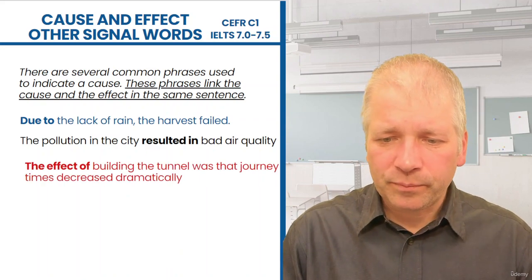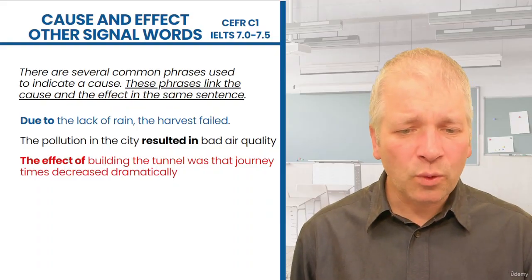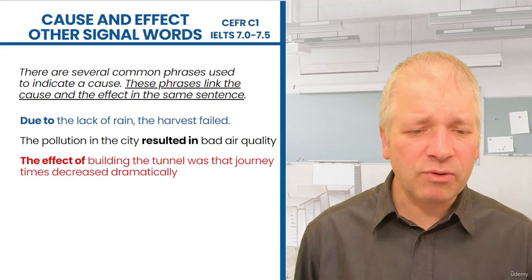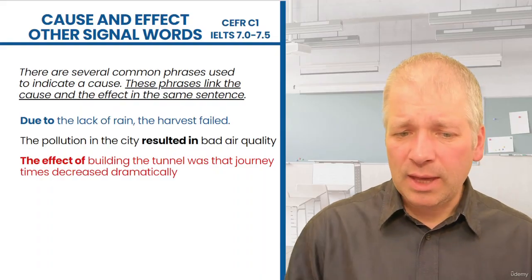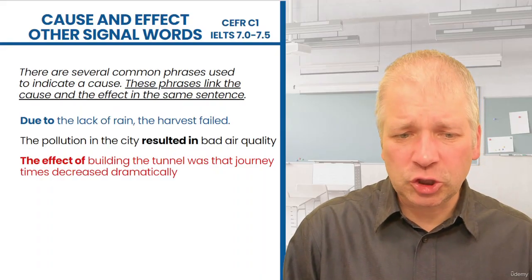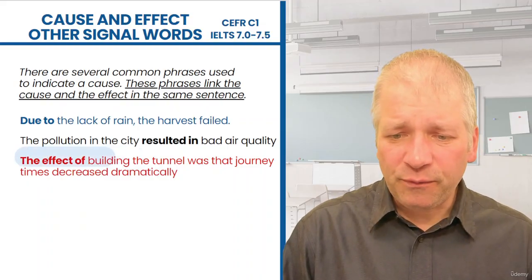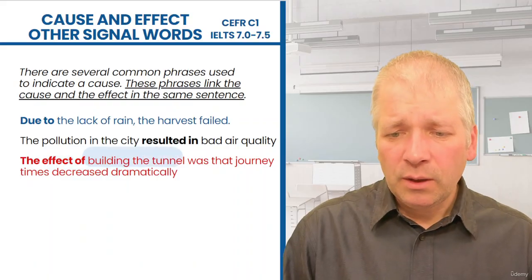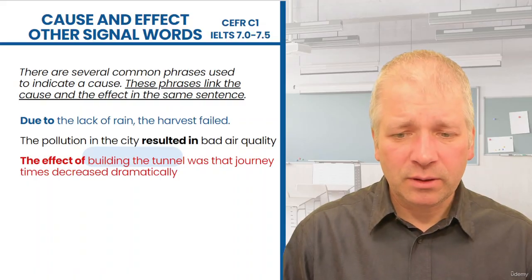Here's another one. The effect of building the tunnel was that journey times decreased dramatically. So here we can split this into two parts. The effect of building the tunnel. This is all one noun phrase.